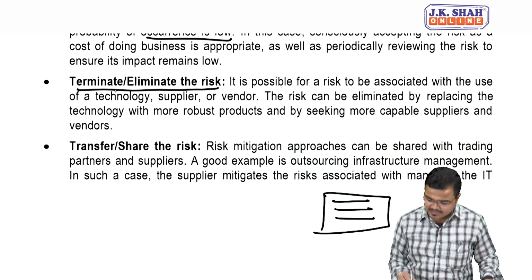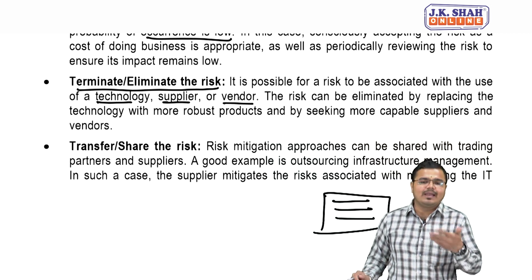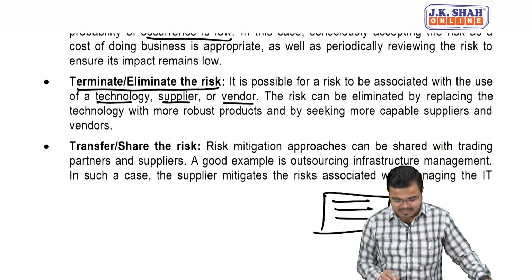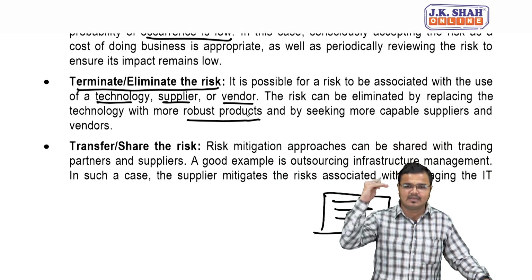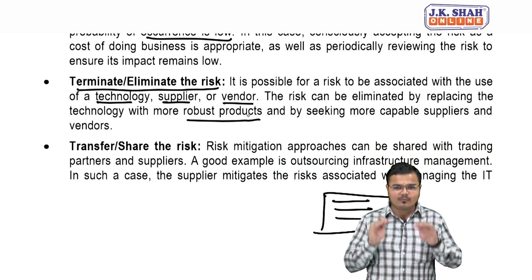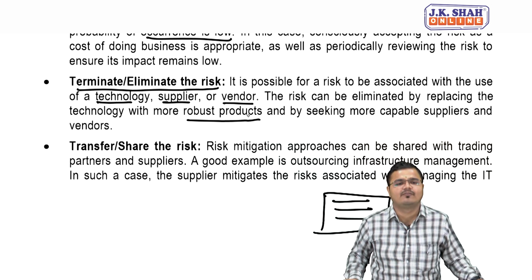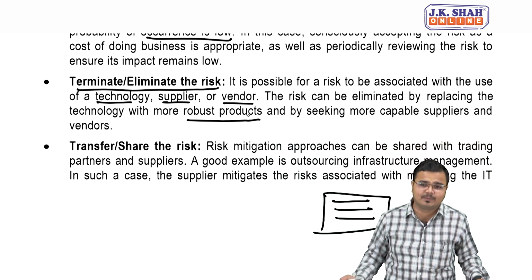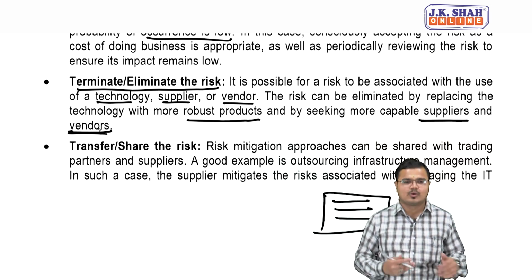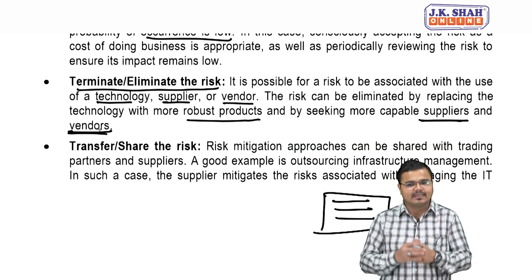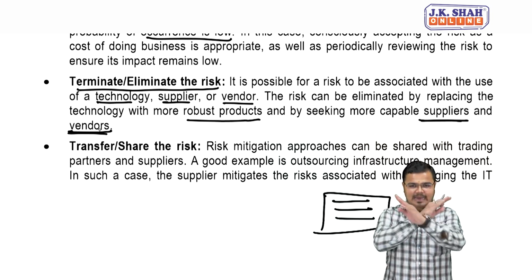Now, risk is generally related to three things: technology, suppliers and vendors. If I want to eliminate the technology risk, then obviously I will not use low quality products, but I will always go for the best product, and I will set a certain standard below which we will never go. I mean to say, we will draft a certain set of principles, policies and procedures, and we will follow that policy, procedure and practices while adopting the technology. And always choose the more capable suppliers and vendors, those who are ready to provide 24/7 services, and thereby you will automatically eliminate the risk. So first one, accept the risk. Second one, eliminate the risk.